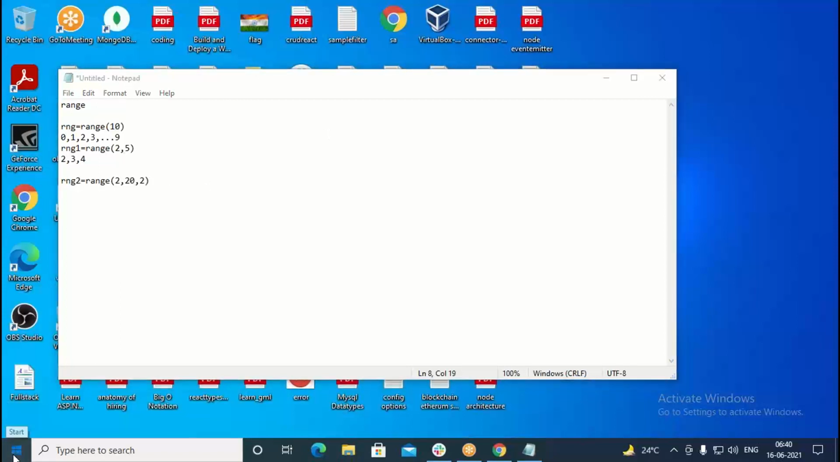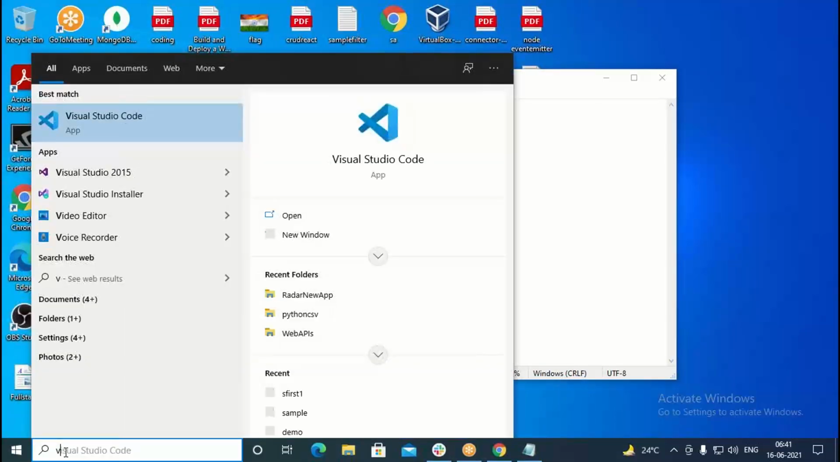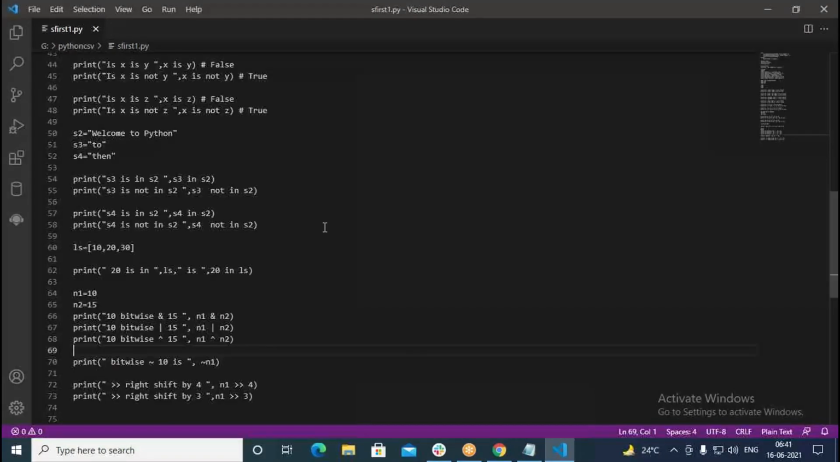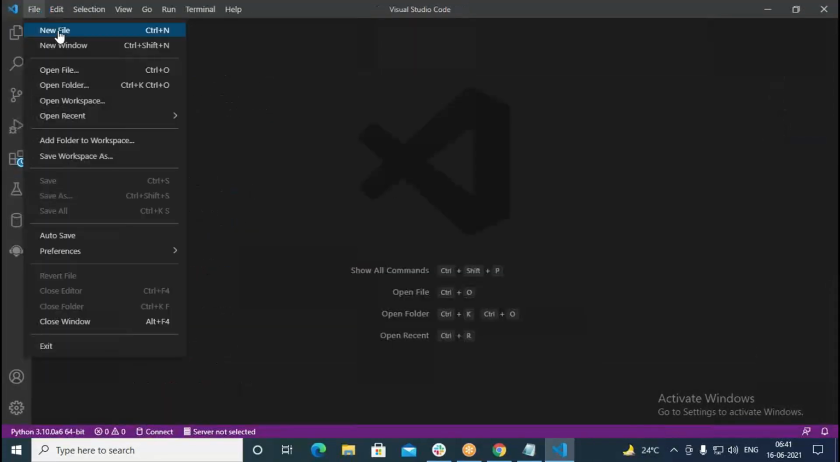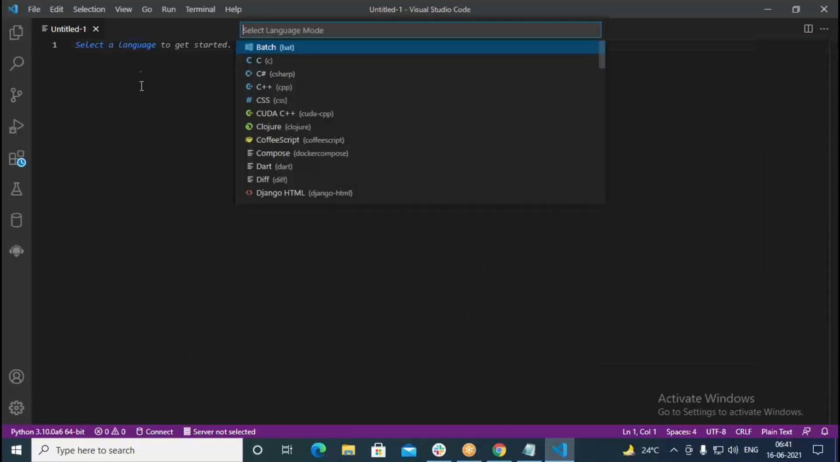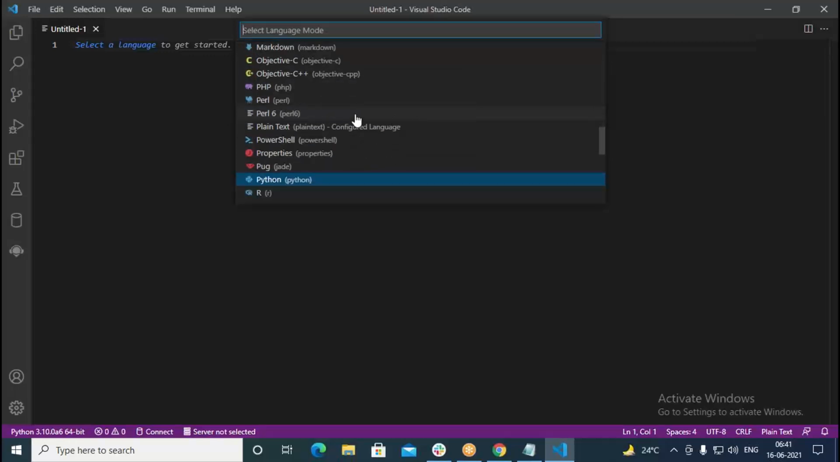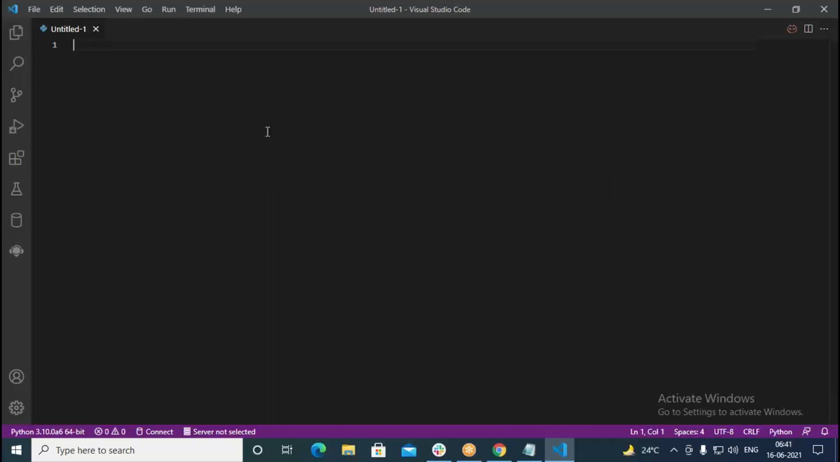Now let me launch Visual Studio Code and demonstrate this. So this was yesterday's program. I just start here a new file. I need to choose a language, so I go with Python in this.